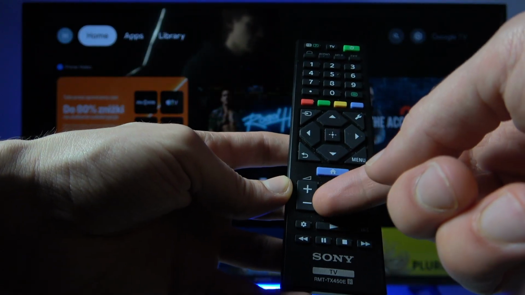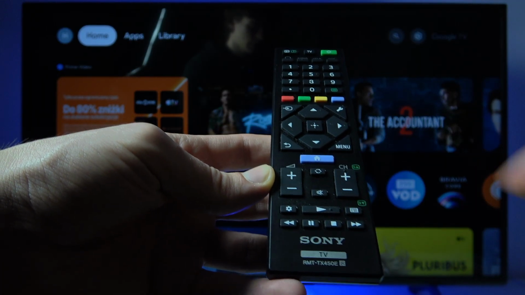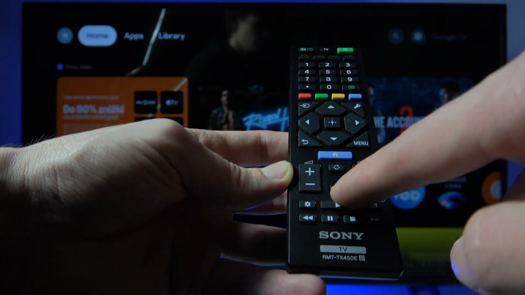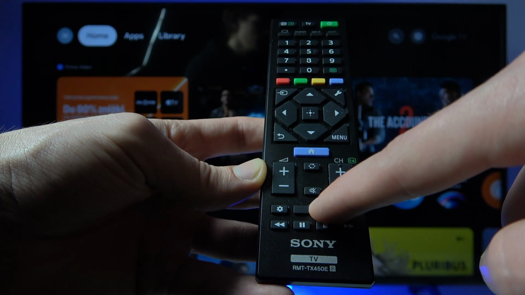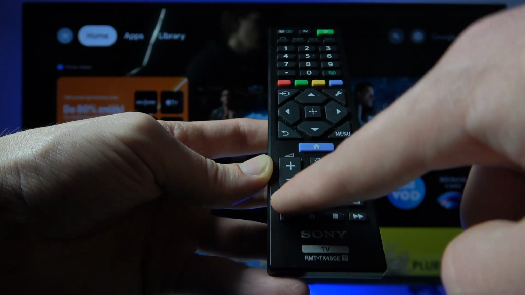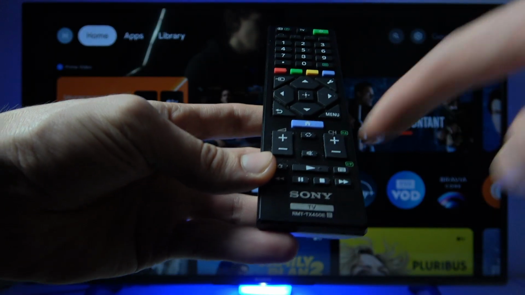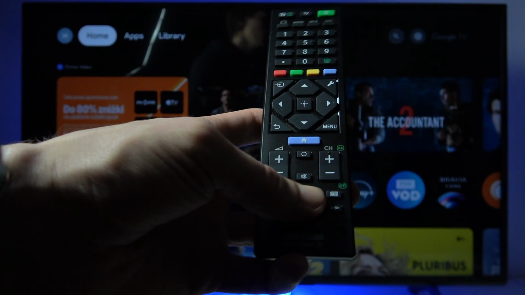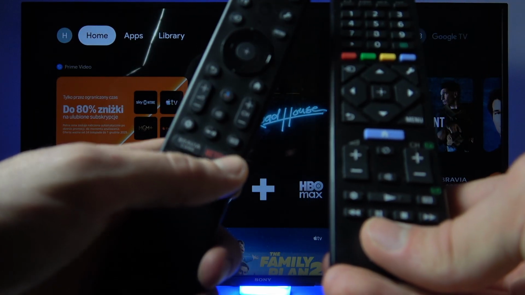Now here we have the same volume adjustment buttons and channel switching buttons. The refresh button and mute button right here. Here we have the media controls, so play media, pause media, stop media, switch to the next media, to the previous media. Once again, Google settings, and on the right side we have the button to show the channel info, like the same one that was on this remote control right here.